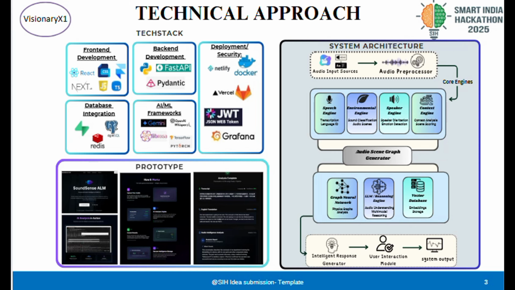Here's how the system works. Audio flows from the input source to the pre-processing module, which cleans and segments the audio. Four engines then process in parallel: the speech engine for transcription and language ID, the environment engine for sound classification, the speaker engine for voice identification, and the context engine for cultural context analysis. All engines feed into the audio sense graph generator. This graph plus the LLM processing engine creates the intelligence output. Outputs are stored in the vector database and shown by the user interface.